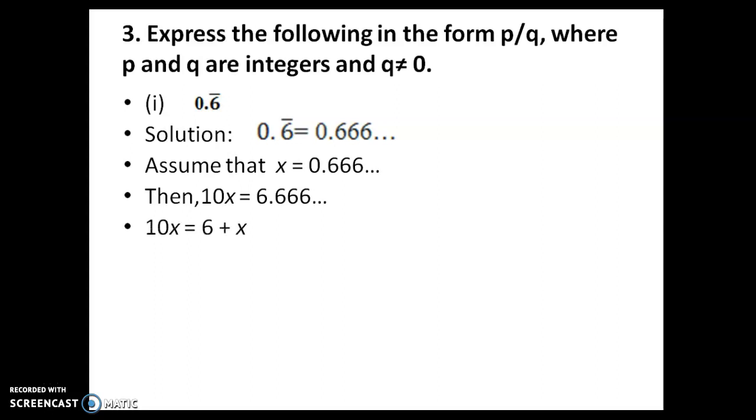This can be written as 10x is equal to 6 plus x. Because 6 is there, then the x value is 0.666, so we are writing 6 plus x. Then bring the x to the other side of the equal sign. So 10x minus x is equal to 6. Then 10x minus x is 9x equal to 6. Then x equal to 6 by 9.